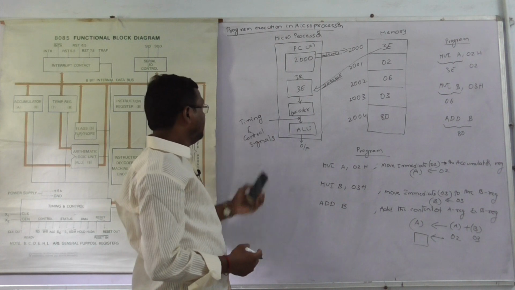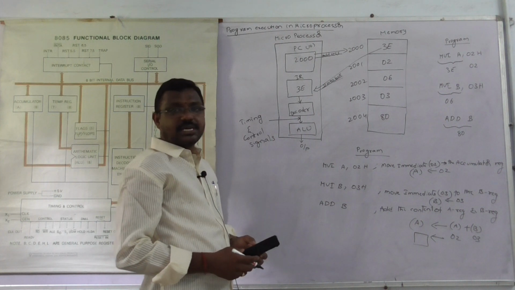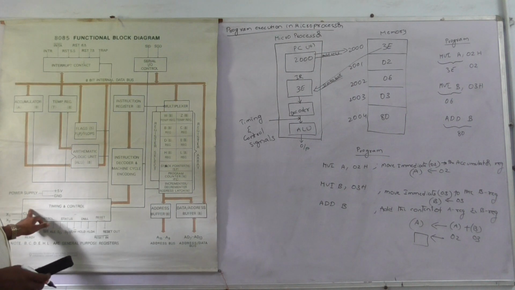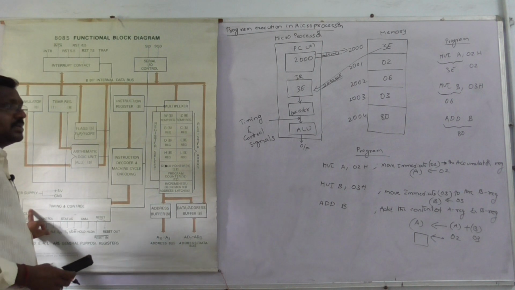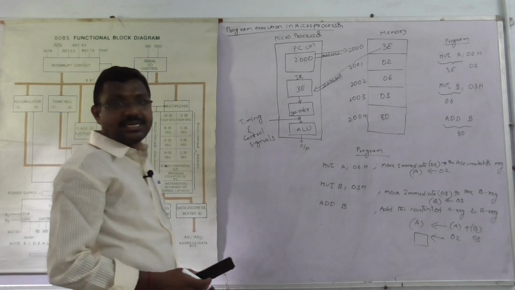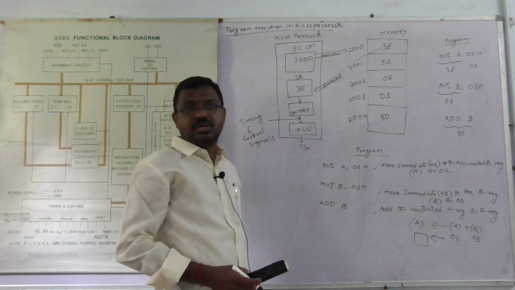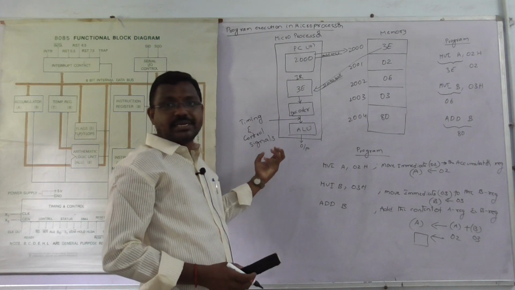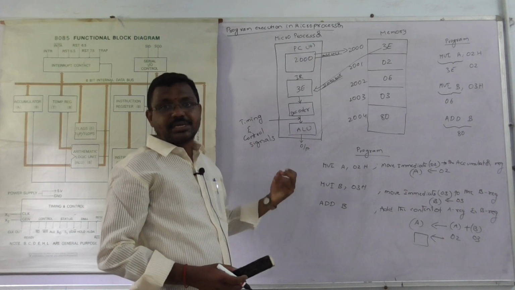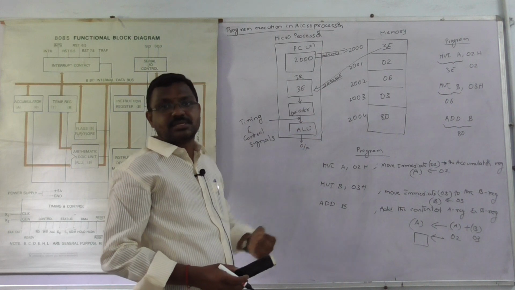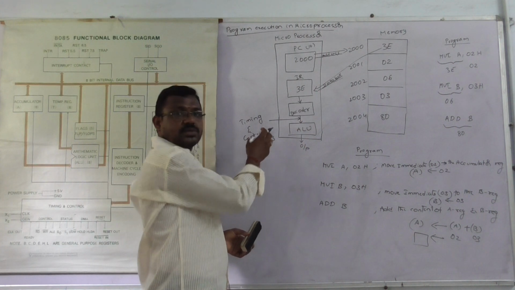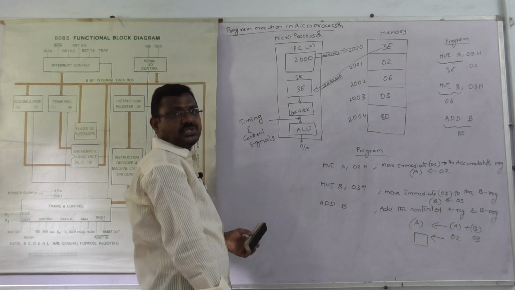Okay, next we can discuss the timing and control unit. It provides the timing and control signals, which are necessary for the execution of a program. The timing and control signals control the entire operation of the system. These signals are provided to the microprocessor so that it can perform the operations.